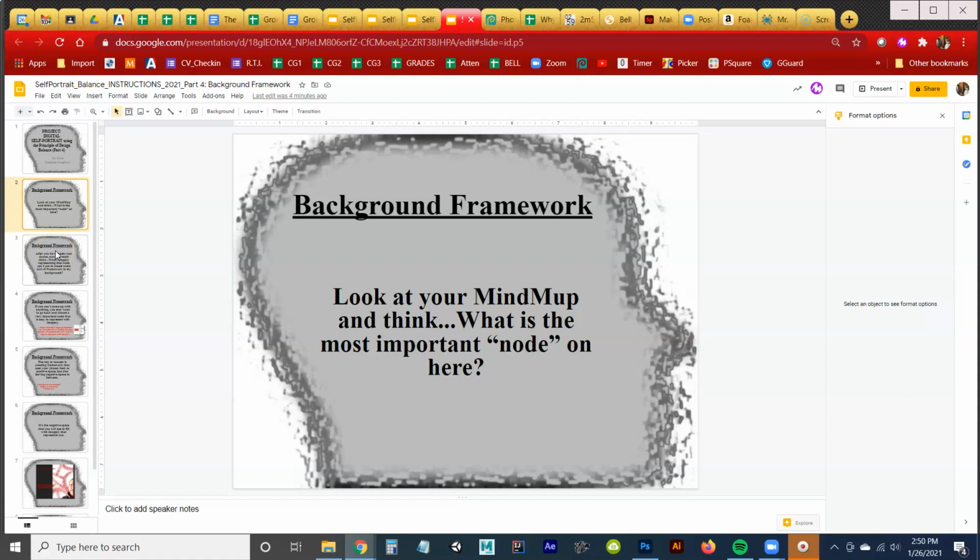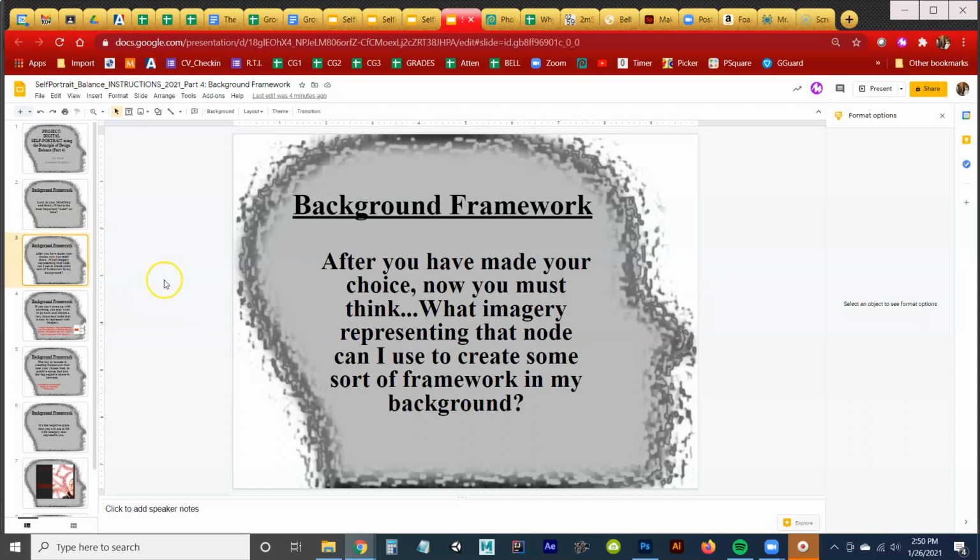Let's say I decided instead of baseball, I decided to choose family. Okay, and then I look at slide 3 and I go, okay, after you've made your choice, now you must think, what imagery representing that node can I use to create some sort of framework in my background? And when I think of family, I have pictures in my head of my family. It's very hard to come up with anything symbolic that represents family, and I'm surely not going to use the word family, right? So what symbols represent family?